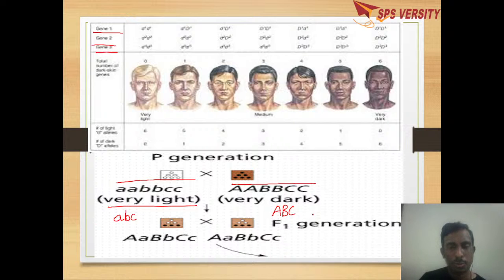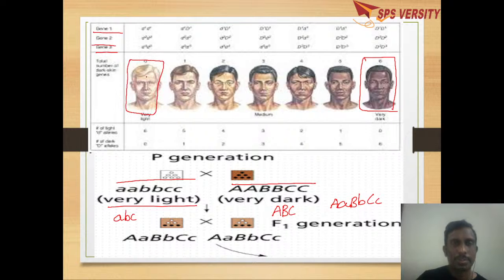When you cross these two, the F1 hybrid will be capital A, small a, capital B, small b, capital C, small c. It has a medium color. The dark color is influenced by all dominant alleles, and the light color is influenced by all recessive alleles. In between these, we get the intermediate, medium color, which has a mixed combination of dominant and recessive alleles.